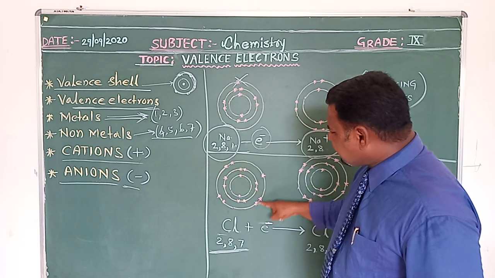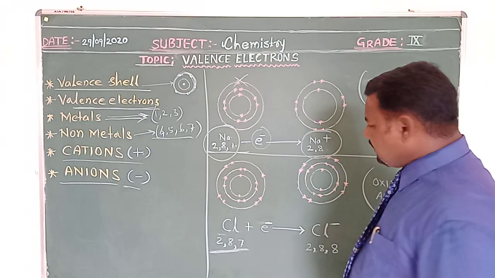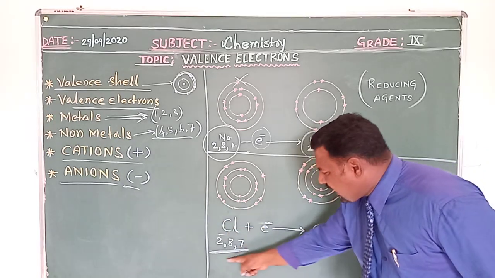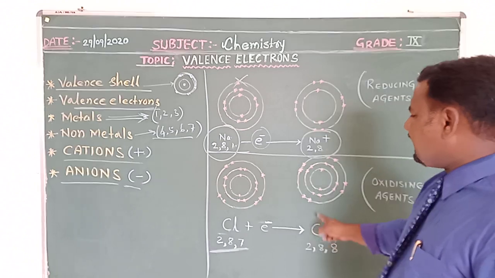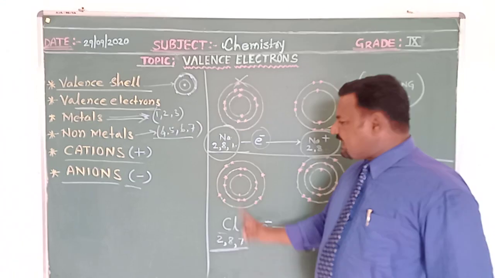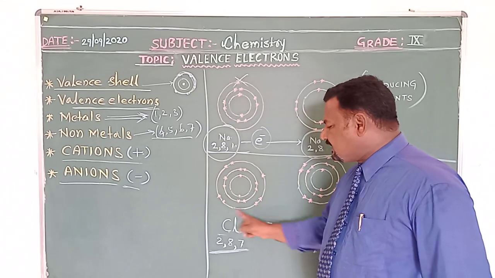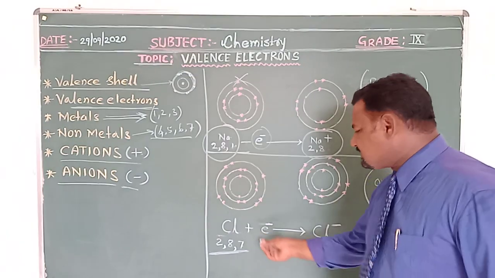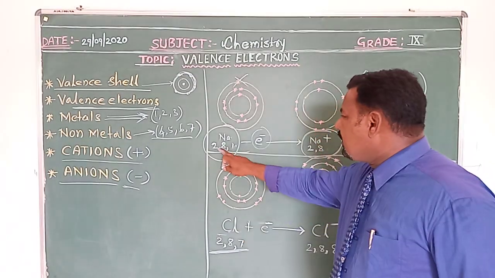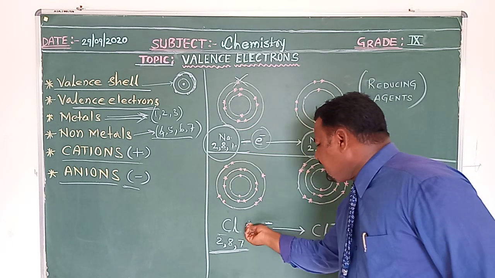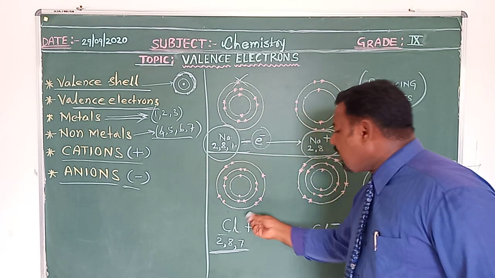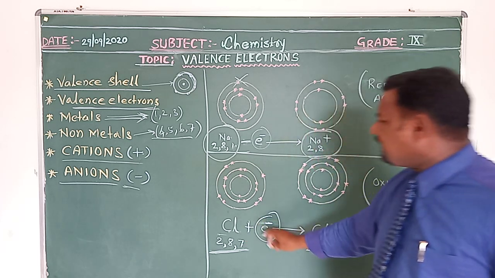So this atom of chlorine, what is happening here? It gains an electron. It has 7, then after gaining 1. Here it is gaining, so the sign is plus, whereas for sodium, losing, it was minus. What is gaining? The electron.